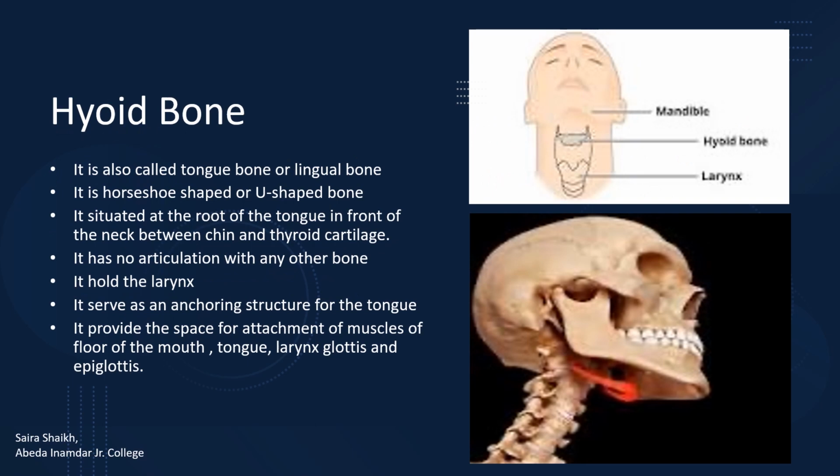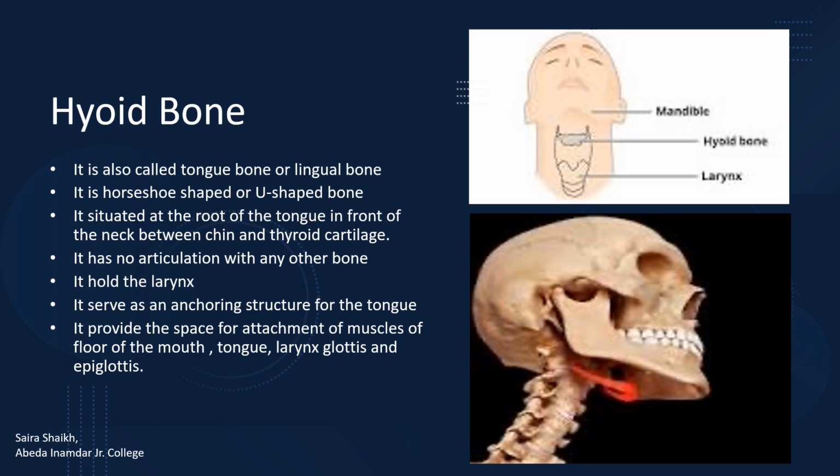Student, do you know about the hyoid bone? Let us see about its structure and its role in respiration. It is a horseshoe-shaped or U-shaped bone present below the mandibles. The mandibles are the lower jaw bone. Look at the figure. The red colored bone is the hyoid bone. It is present just below the chin.